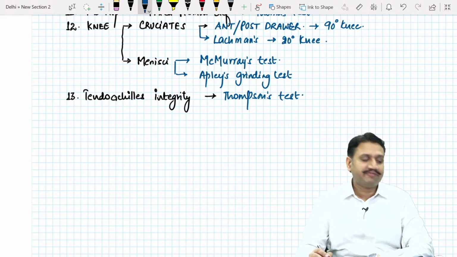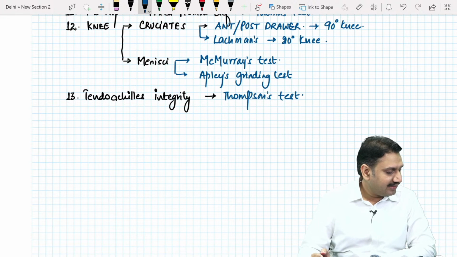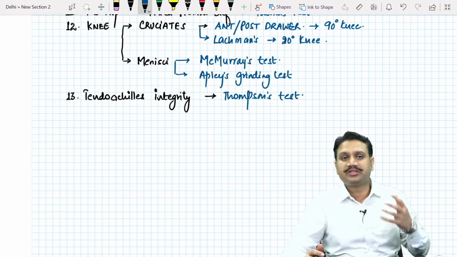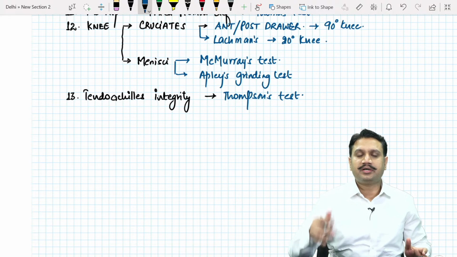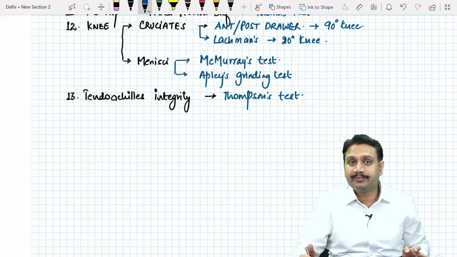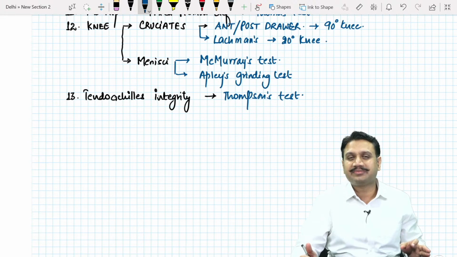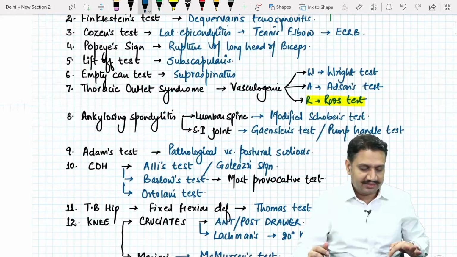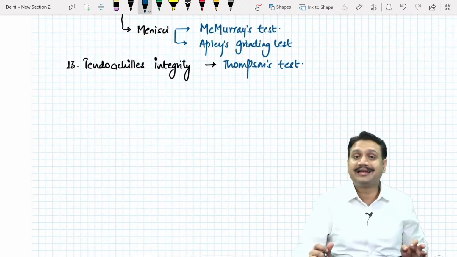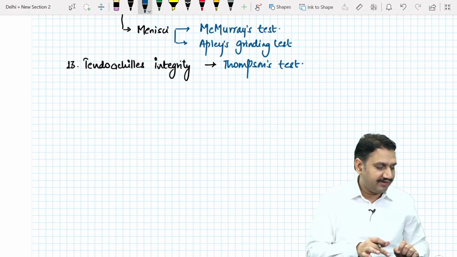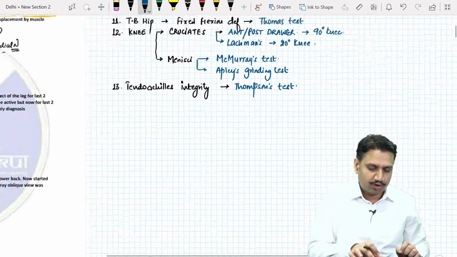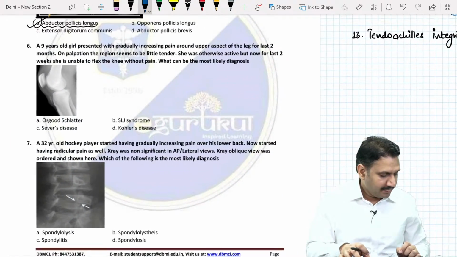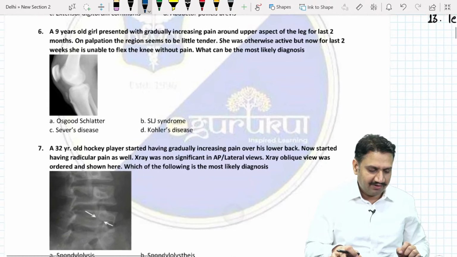Right, so these are the different tests which are usually learned in our orthopedic classes as part of the routine details of the lecture. I think I haven't missed out anything. If anyone can point out something special or important which we have missed, I would be happy to incorporate that. Okay, so that is your table number 2, all about the clinical tests. Questions 4 and 5 are covered with the names of the clinical tests, the Thompson test and everything else as well. All right, I think this is fine, everyone.